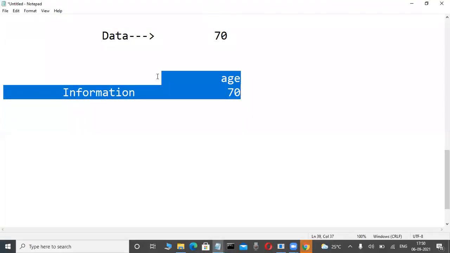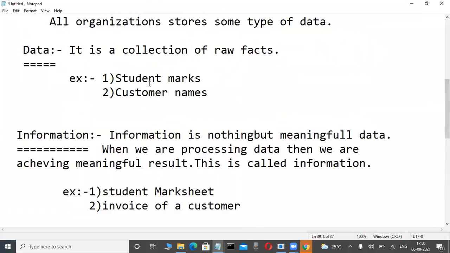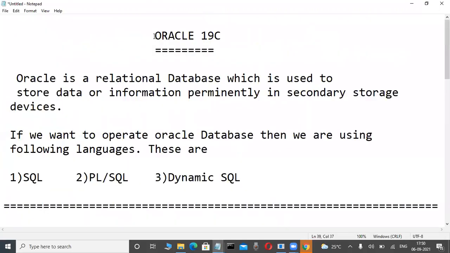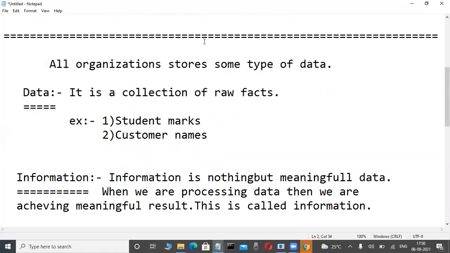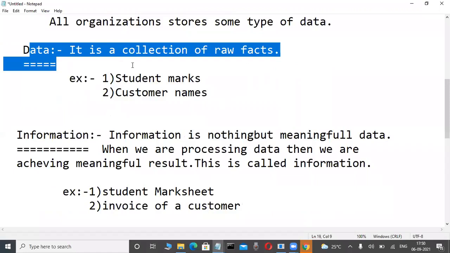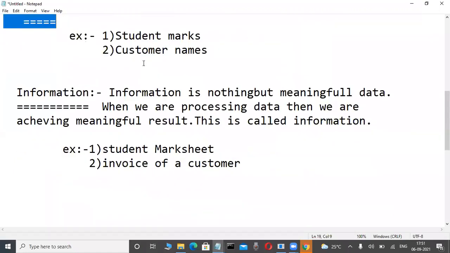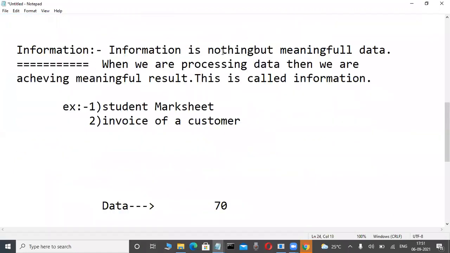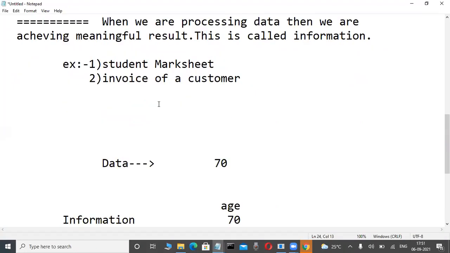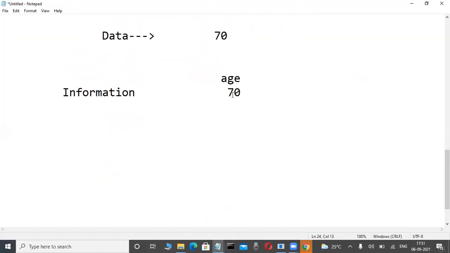We are not starting databases yet. That's why I'm just telling you this. Before we start these types of database software, in organizations there is data or some information. What is data? A collection of raw facts, that is a collection of integers, a collection of strings, with no meaning. Information means what? Meaningful data is called information. Okay? Up to now, easily understandable or not?